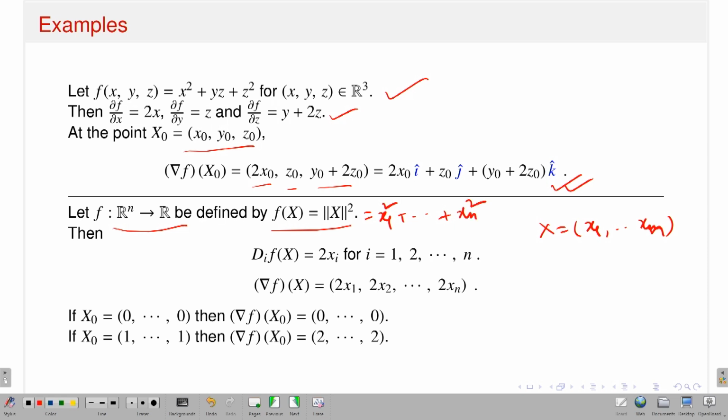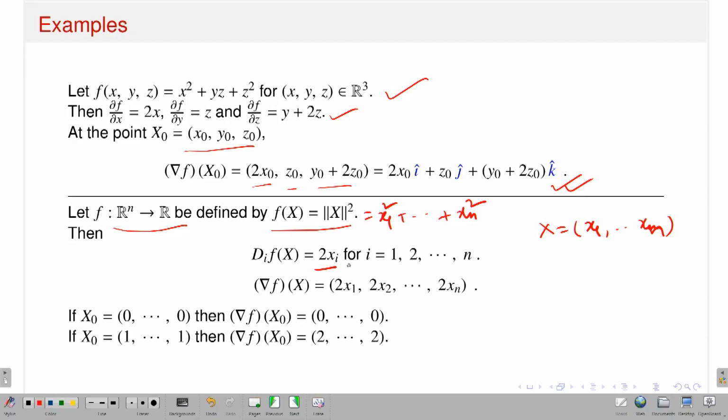From the given function you can easily check that this function is very nice. In fact, the partial derivatives with respect to each xi variable exist, and you can easily calculate them, right. Keeping all other variables fixed, take the derivative with respect to the xi variable, what you get is nothing but 2xi for i from 1 up to n. So, that means all the partial derivatives exist at any point x.